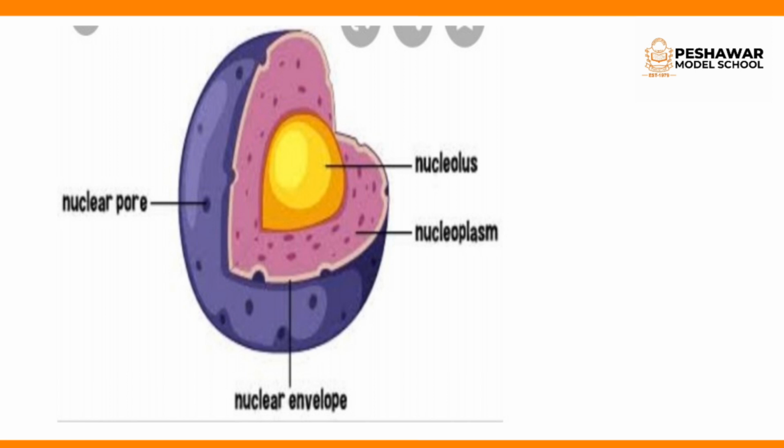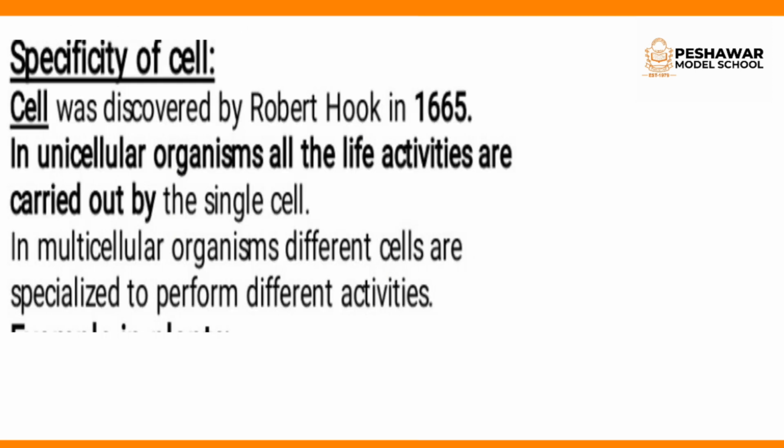Now, on the basis of the cells, we can say that the cells are specific in their function. This means the specificity of the cell. The cell was discovered by Robert Hooke in 1665. In unicellular organisms, all the life activities are carried out by the single cell, while in multicellular organisms, different cells are specialized to perform different activities.